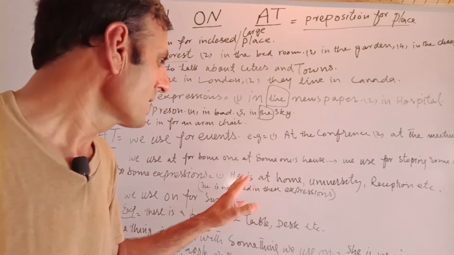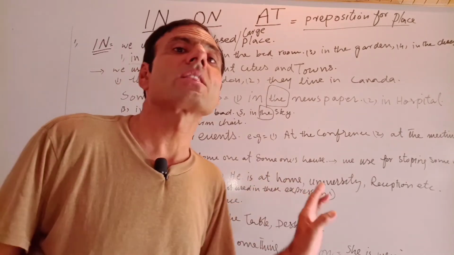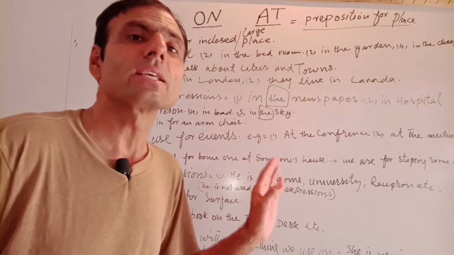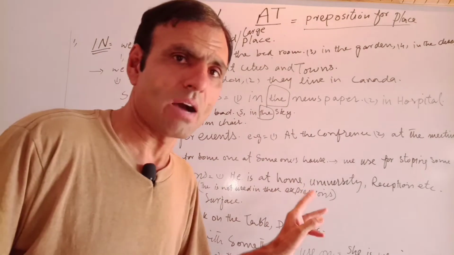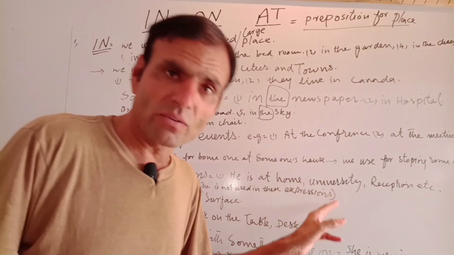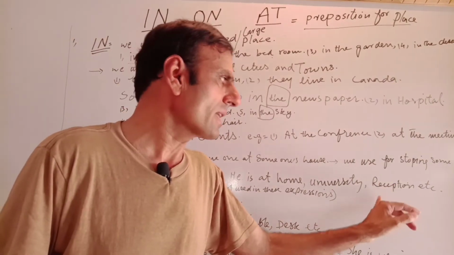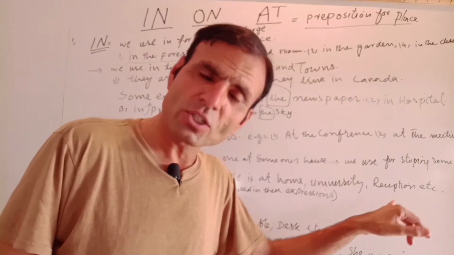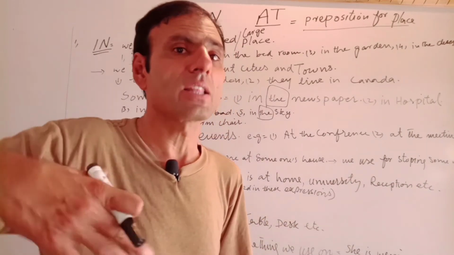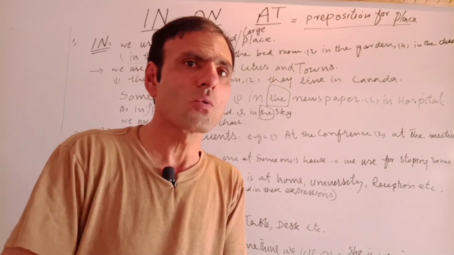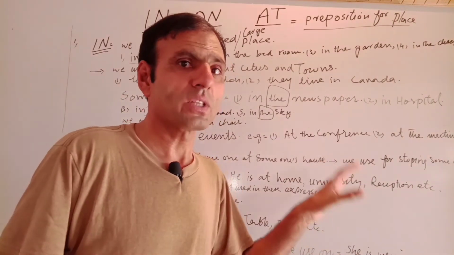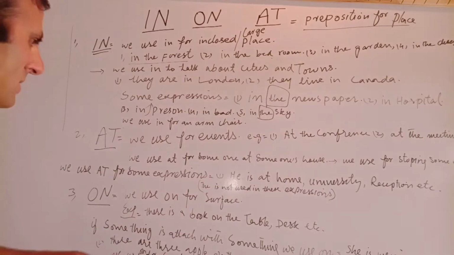We can't say that he is at the home. We just say he is at home. No addition of "the." He is at university. We don't say that he is at the university. We say that she is at reception. We don't say that she is at the reception. We remove "the." We don't put "the" in these expressions.